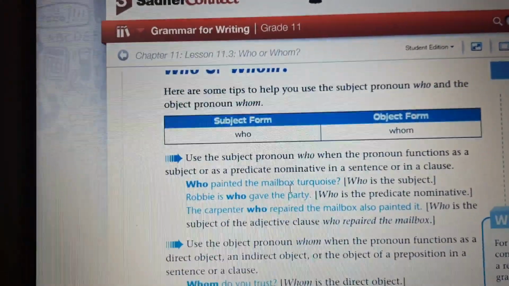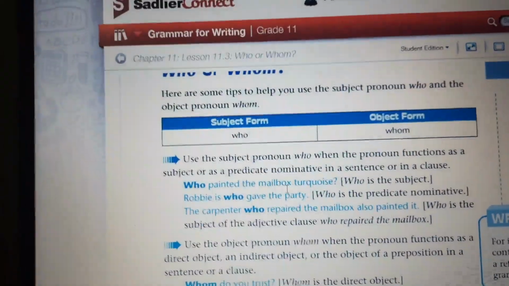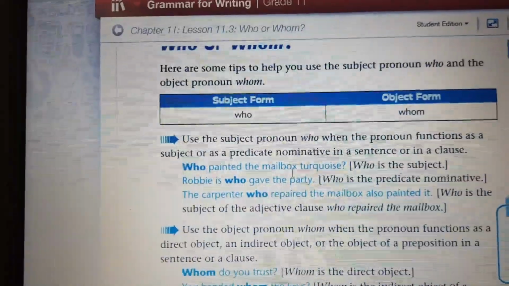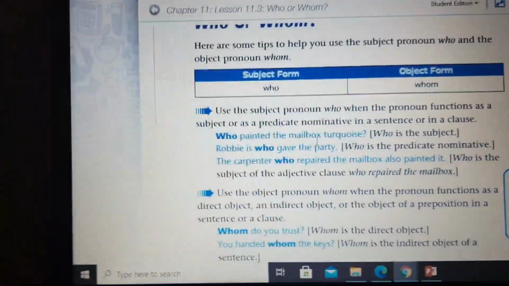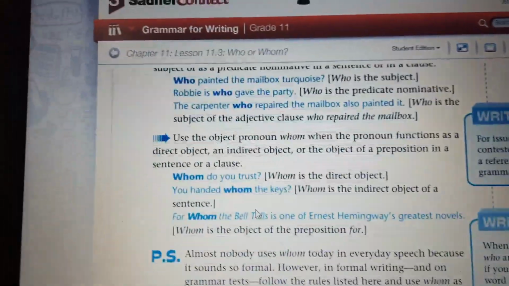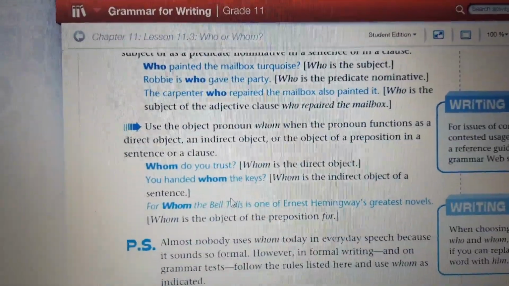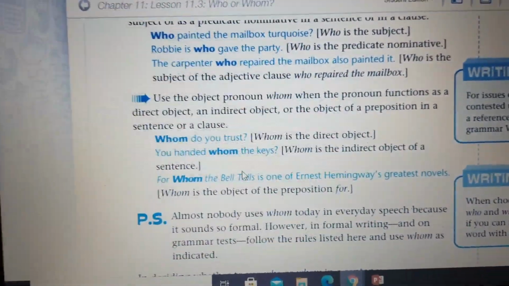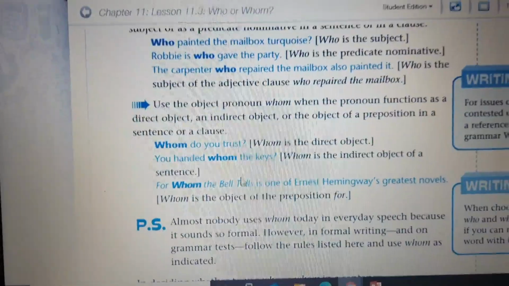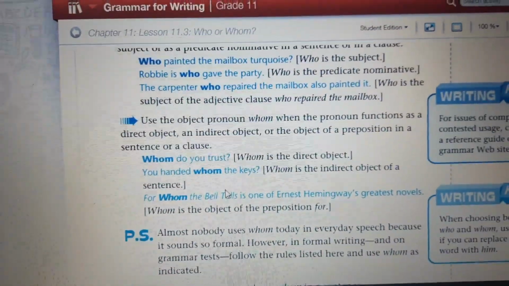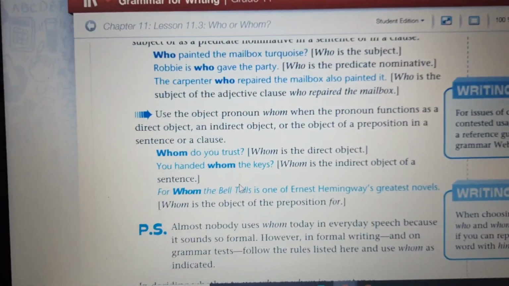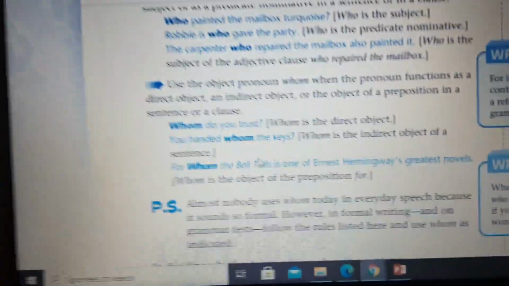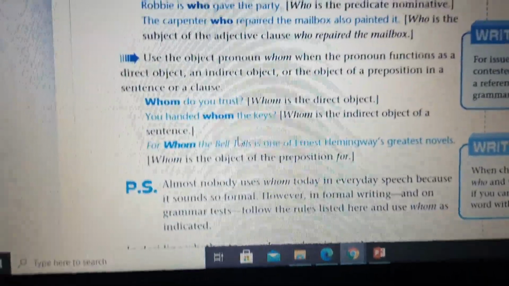The carpenter who repaired the mailbox also painted it. Here, who is the subject of the adjective clause who repaired the mailbox. Here we use the object pronoun whom when the pronoun functions as a direct object, an indirect object, or the object of a preposition in a sentence or a clause. Whom do you trust? Whom is the direct object. Whom do you trust? I trust her, or I trust him.